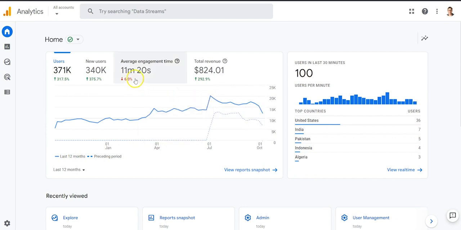We also see that our average engagement time has gone down. So we want to keep an eye on that and see, well, what's happening there? Because of course, with an app, we want people spending time on it and engaging with that app. So we've got a little bit of information to answer our key question. Is traffic growing compared to last year? Yes. Simple answer. But then we have an additional few questions that we might want to investigate even further.